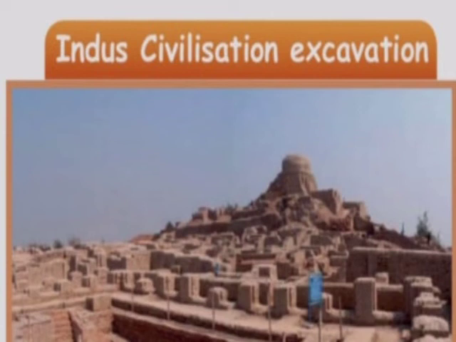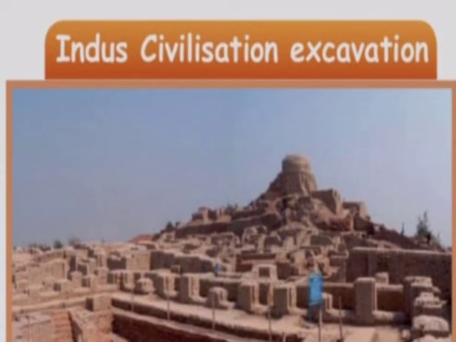There were advanced granaries. Granaries means storehouses, to store the food items. There were also the great bath and protective walls, like the compound walls we build now.